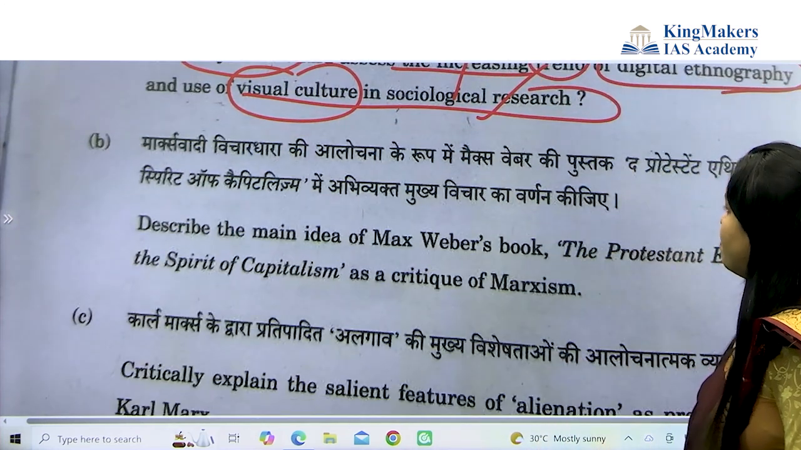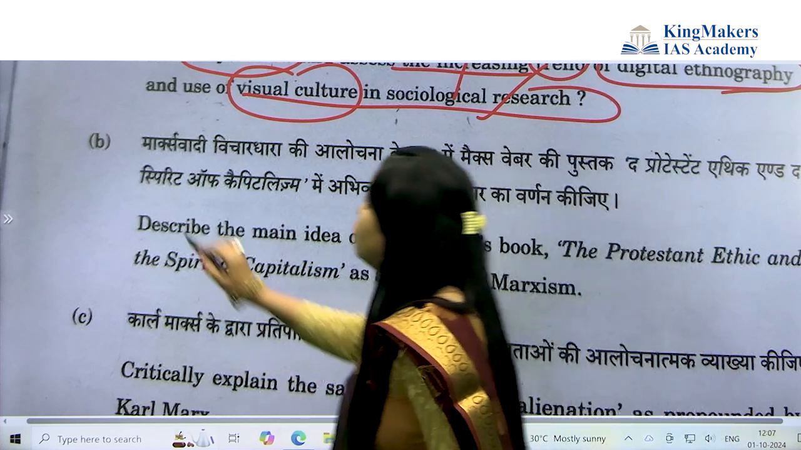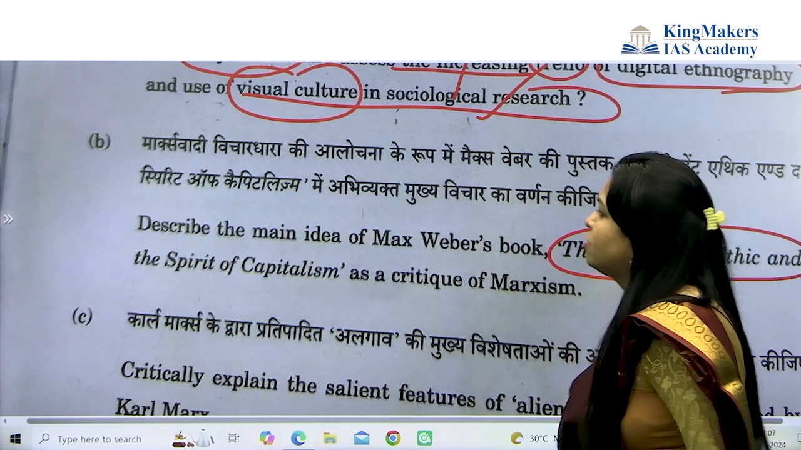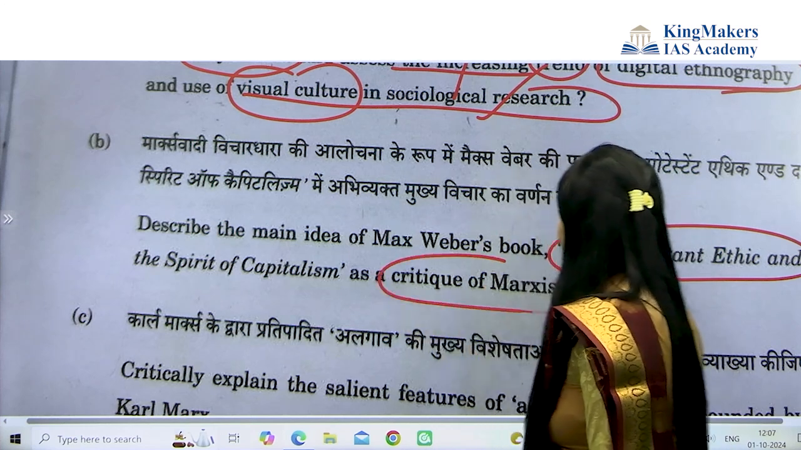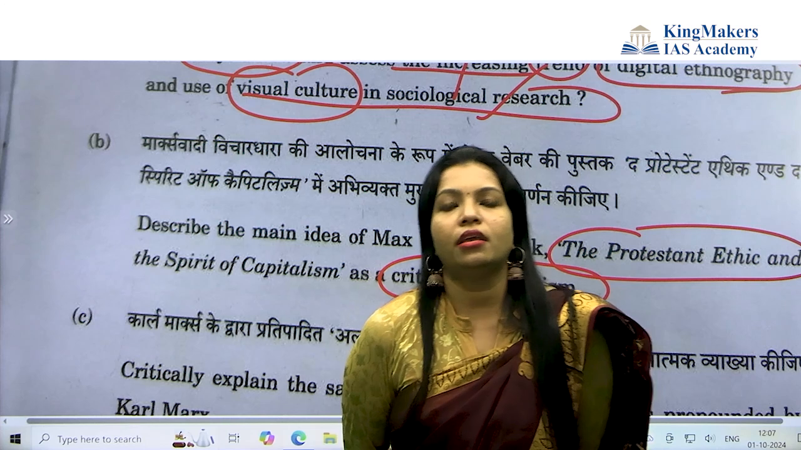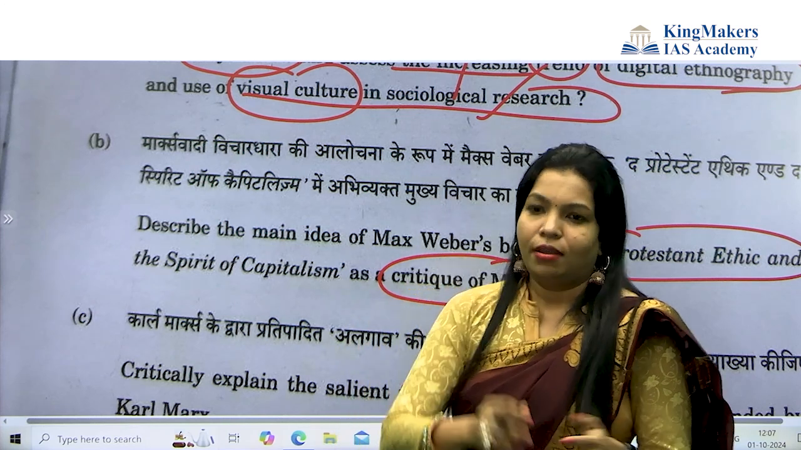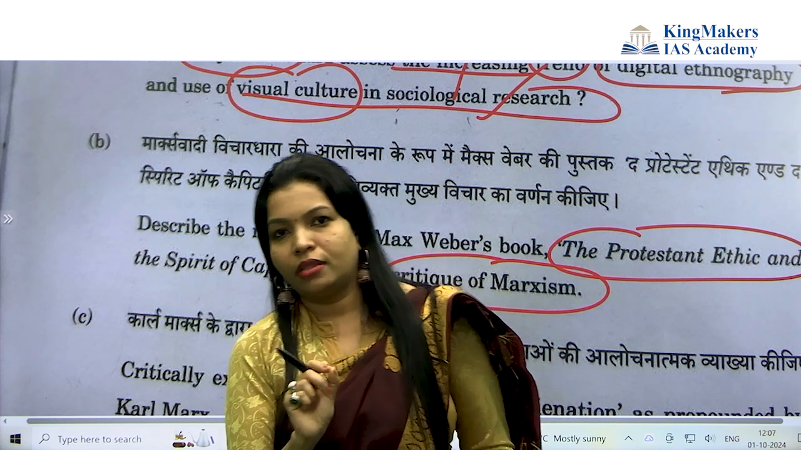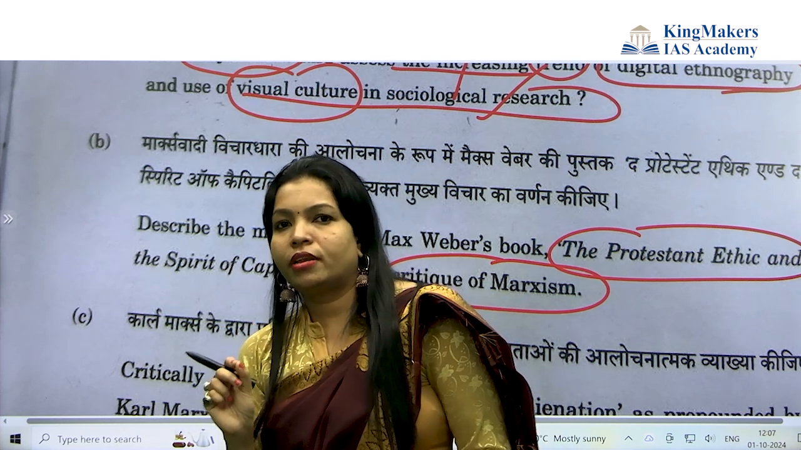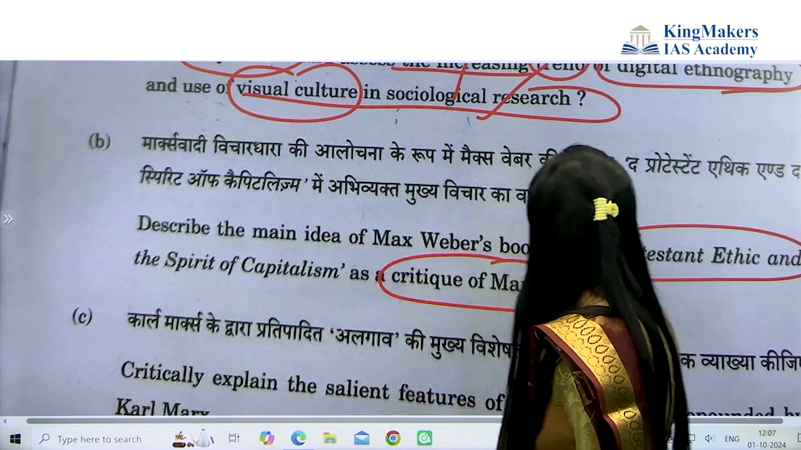Describe the main idea of Max Weber's book Protestant Ethics and Spirit of Capitalism as a critique of Marxism. This question demands that you write about Protestant ethics and spirit of capitalism as a critique of Marxism, so critiques have also been asked in the question. Now see the introduction. Students will write that Protestant ethics was one of the studies done by Weber, and they start like that. Mind it, the question says the book.